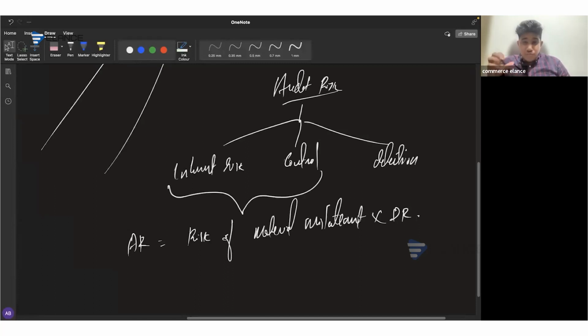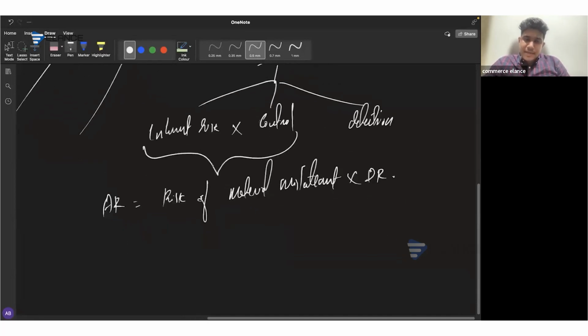So when you get a question on the audit risk, you have to include all the risks, like inherent risk, control risk, and detection risk. But when you get a question on the risk of material misstatement, you are not required to mention anything in relation to detection risk. Instead, you have to focus only on the area of inherent risk and control risk.